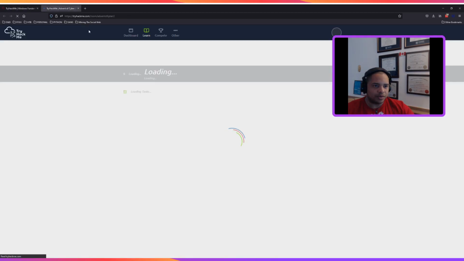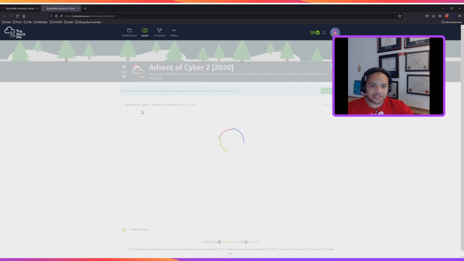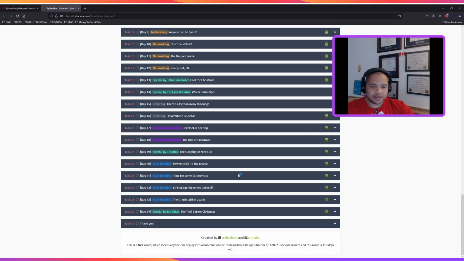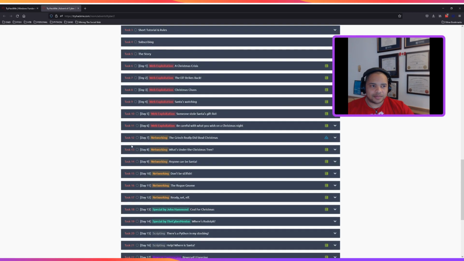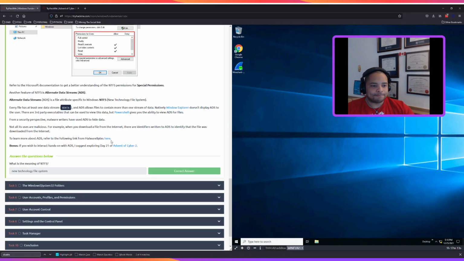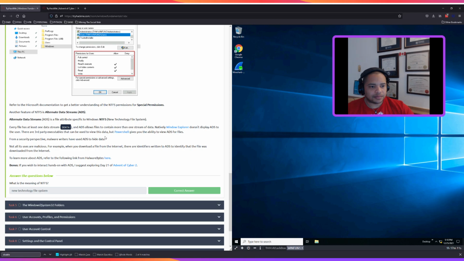Right-click, open new tab, and you'll see all the tasks that they had for last year. Look at that. Look at that old prize pool. Pretty dope. Over $13,000.